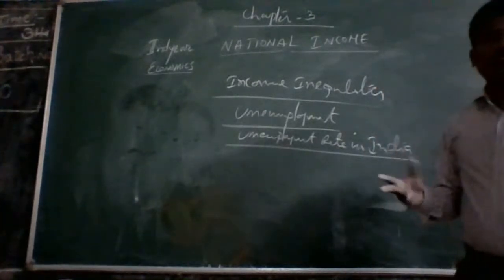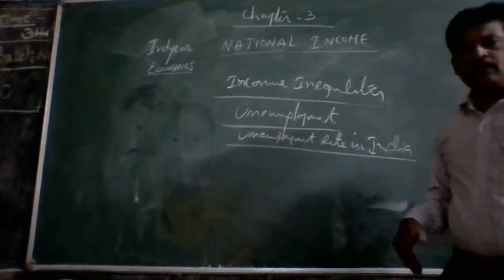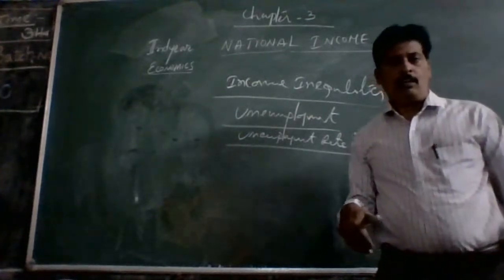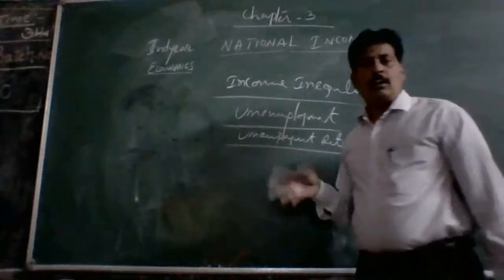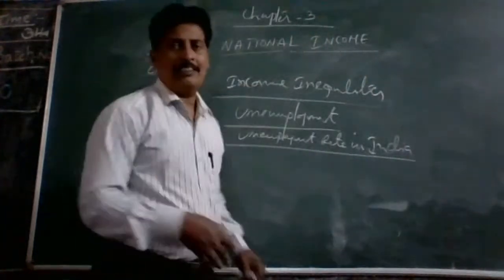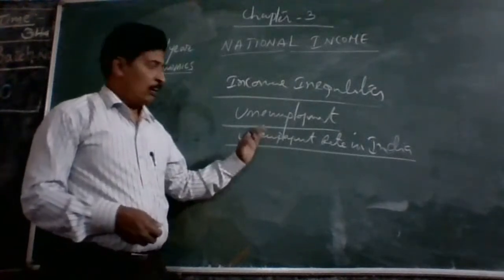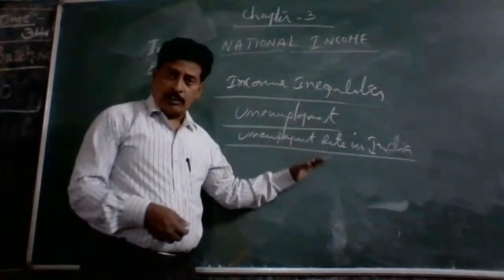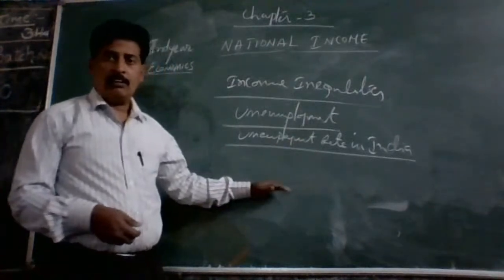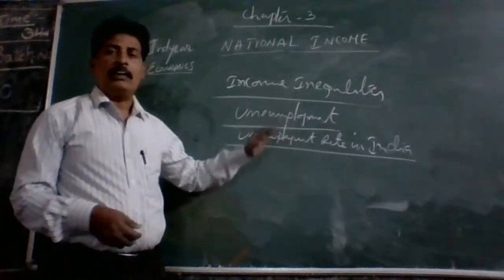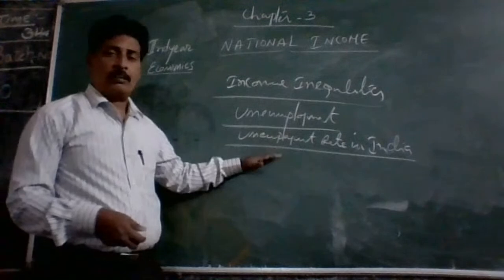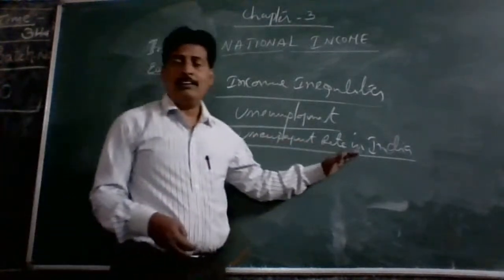Where is the unemployment rate high, in rural or urban areas? In total, how much unemployment is there? How does the trend change? Has the unemployment rate been gradually decreasing, or continuously increasing? That we have to understand.